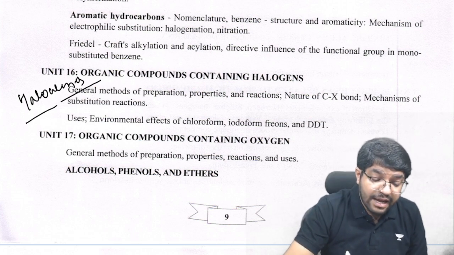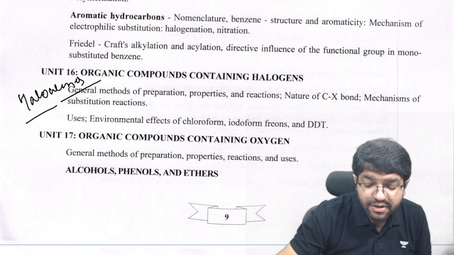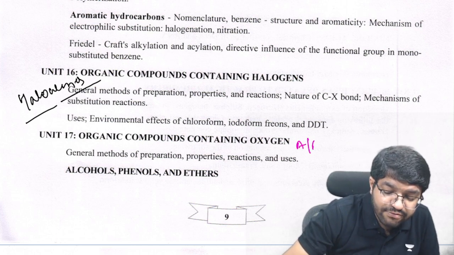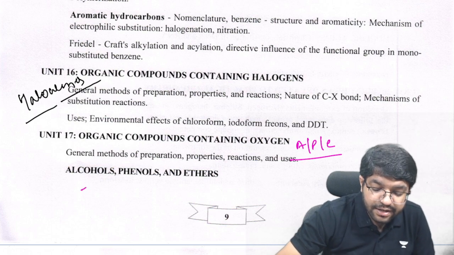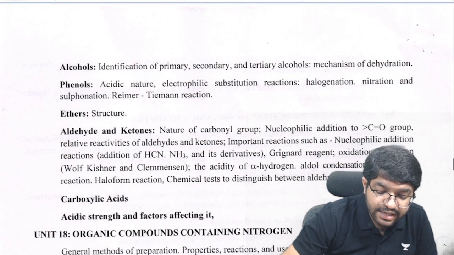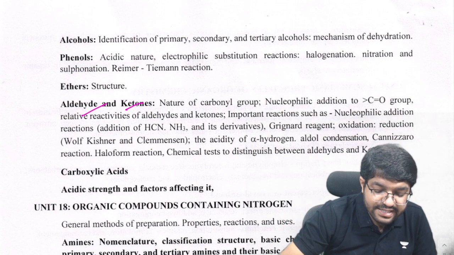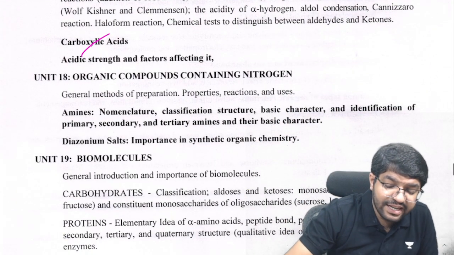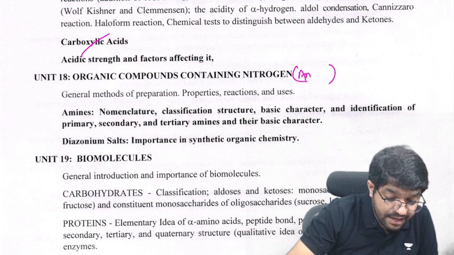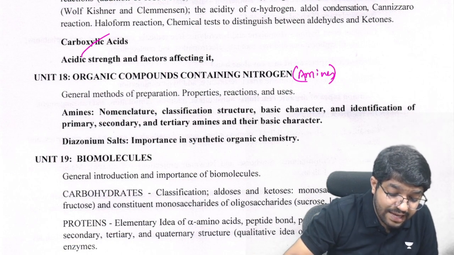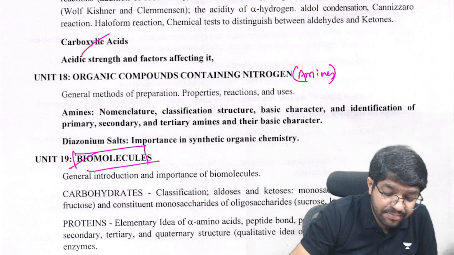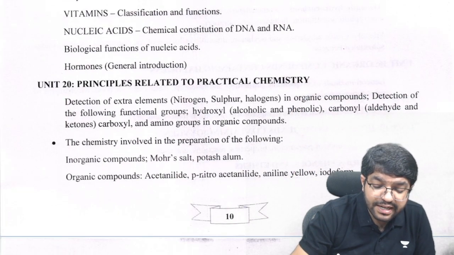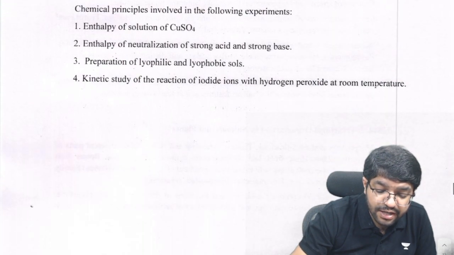Haloarenes are there. Then organic compounds containing oxygen: alcohol, phenol, and ether. They are there, and then aldehydes and ketones also, and acids. So these 3 chapters are there. Then compounds containing nitrogen are also there, which is amines. Then we have biomolecules, and then principles related to practical chemistry.